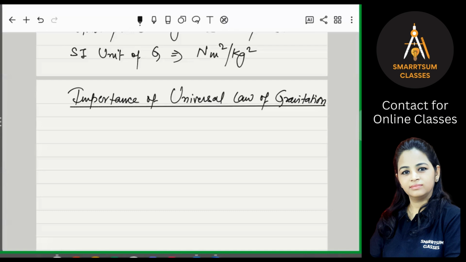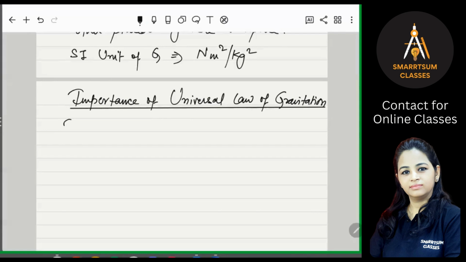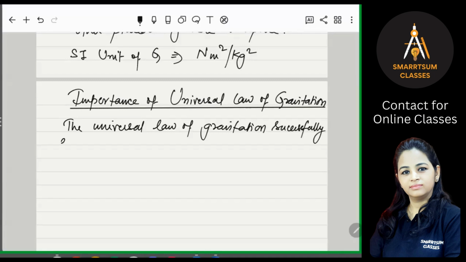So the universal law of gravitation successfully explains so many phenomena on Earth, right? First, write down, the universal law of gravitation successfully explains the phenomena.